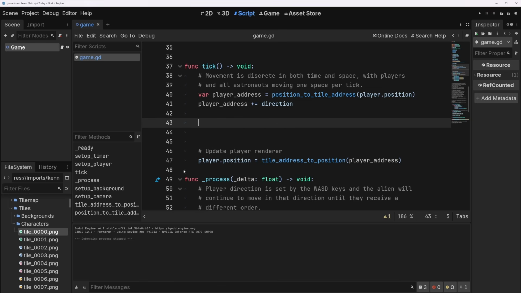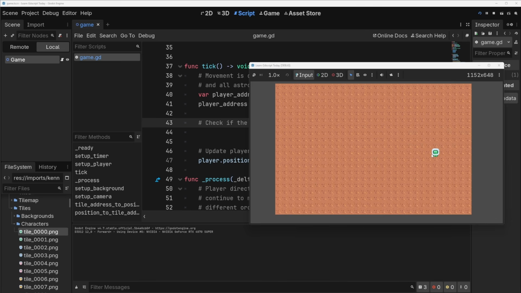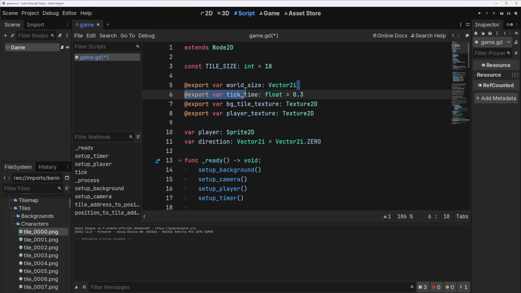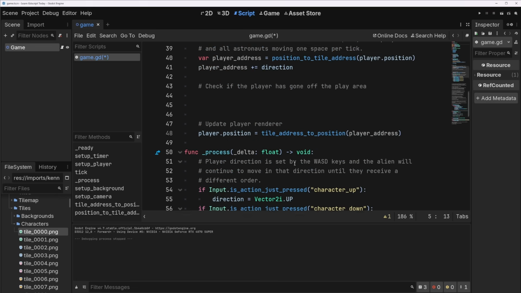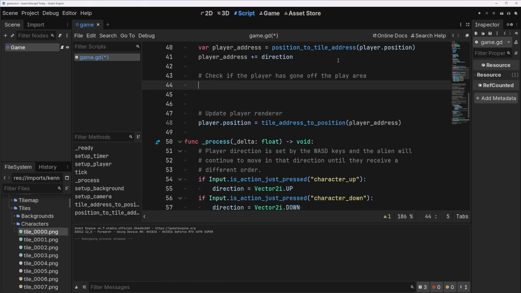And in here, we can do anything we want to do with the player address. So what do we want to do? We want to know if the player has gone off the screen. Off of the screen, sorry. We have to be clear here. I mean off of the brown area, off of the play zone. So how do we do that? Well, what information do we have? World size is definitely where we're at here. So why don't you think about how you could do that and see if you can figure out what kind of check we can do here to see if the player should die.